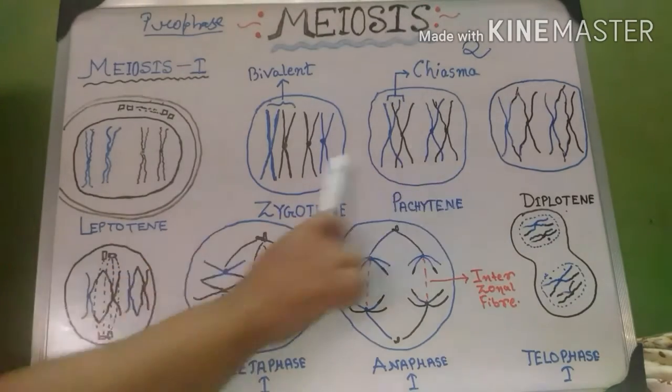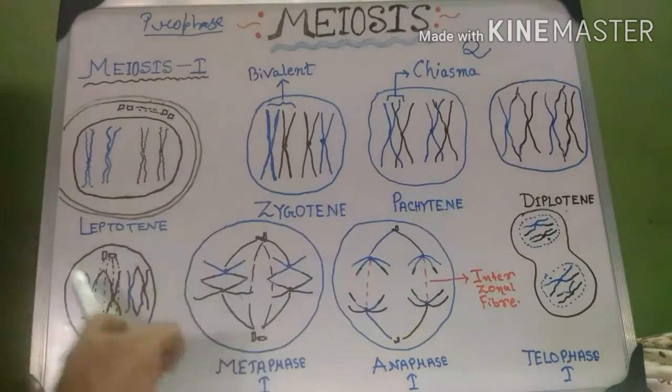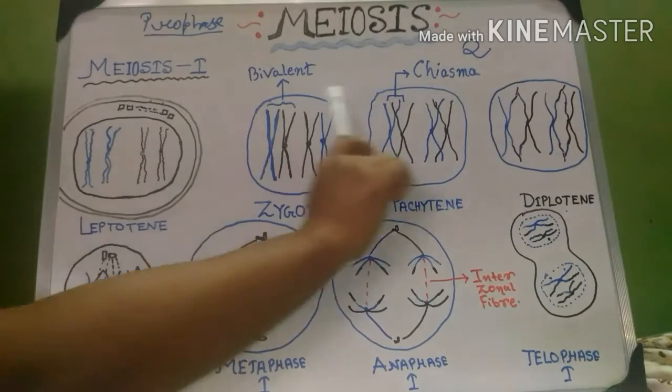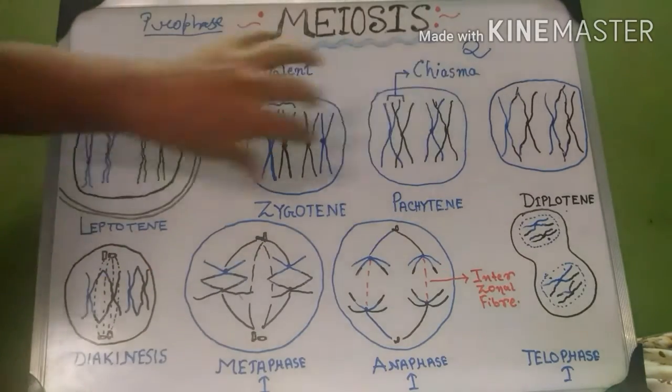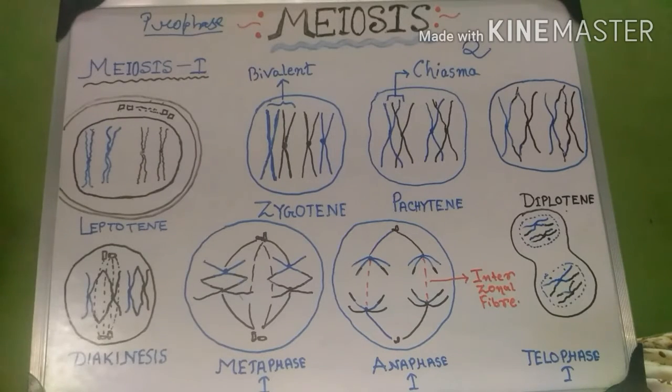You have to know why prophase 1 consists of so many subphases and what the importance of all these subphases is. So let's start.